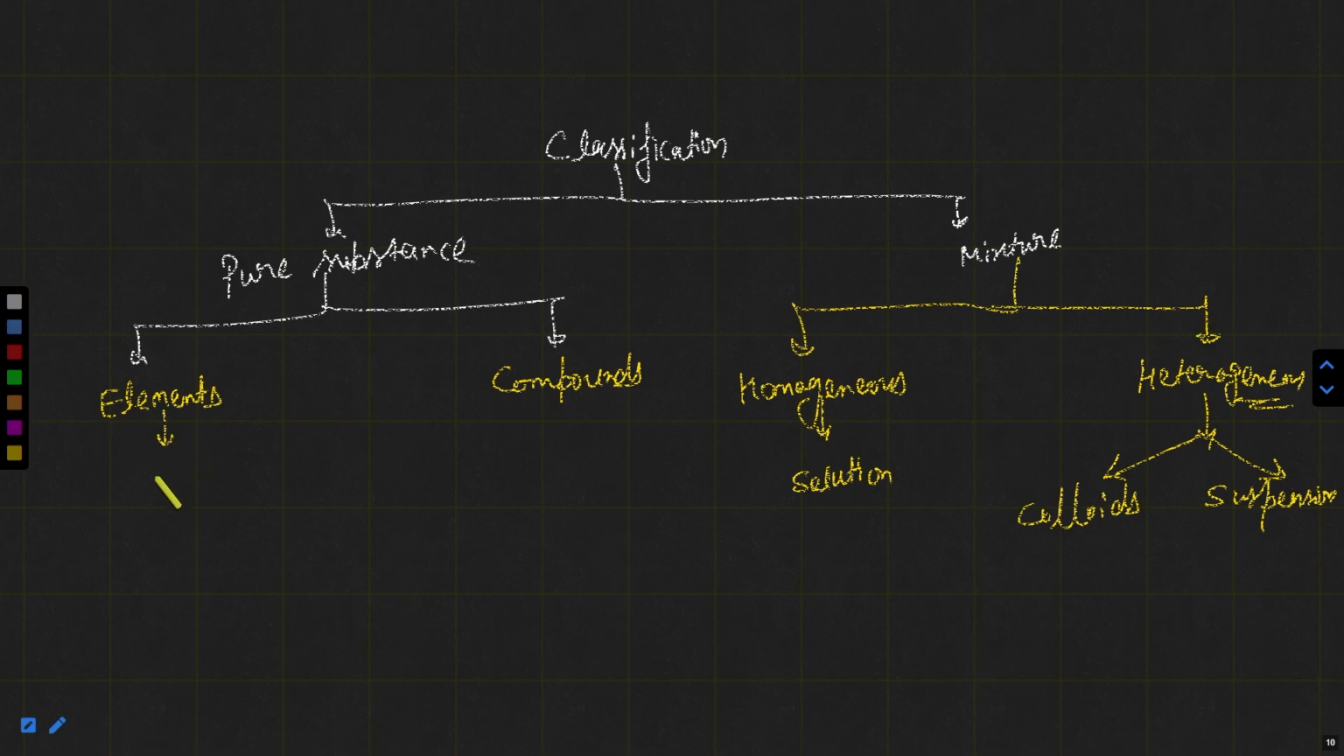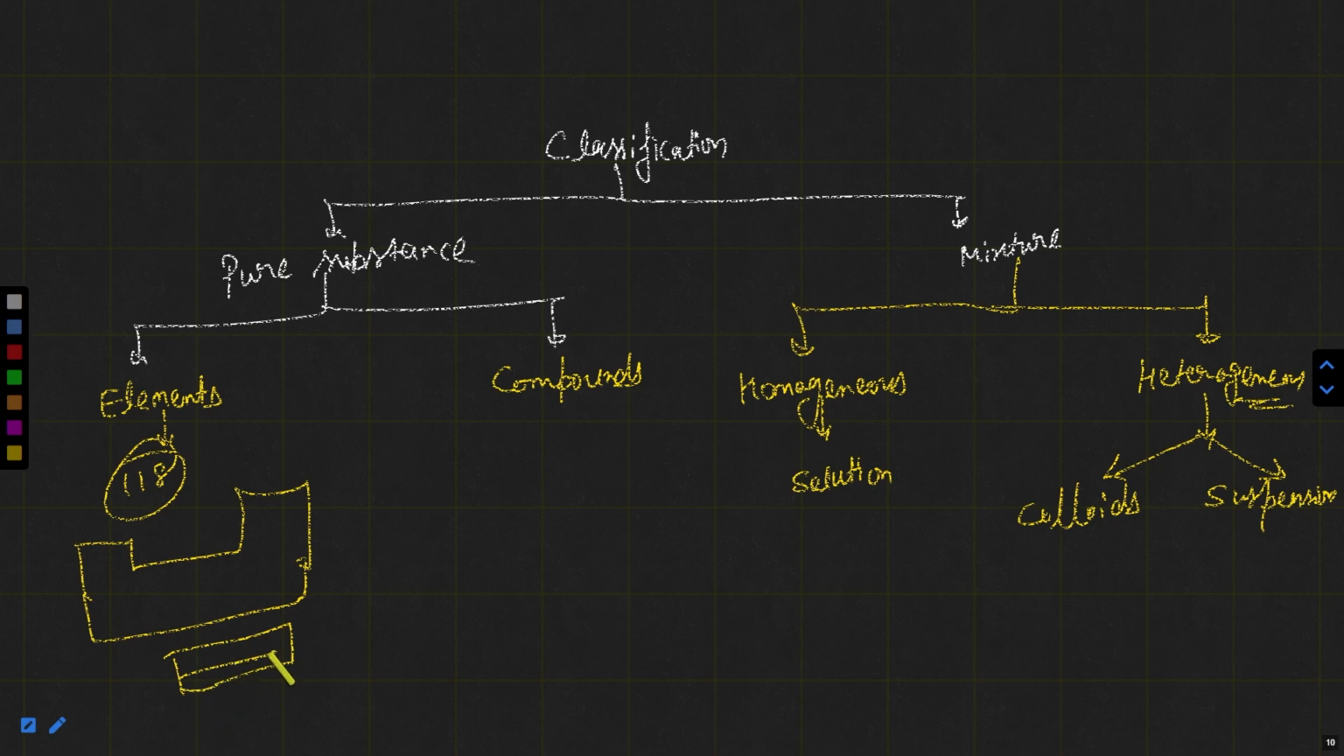Elements are the simplest pure substances. 118 elements are present in the periodic table, which looks like this. Bottom two rows are also there, like that. Compounds are formed due to the chemical combination of elements. Some examples of compounds are CO2, SO2, SO3, NH3, etc.